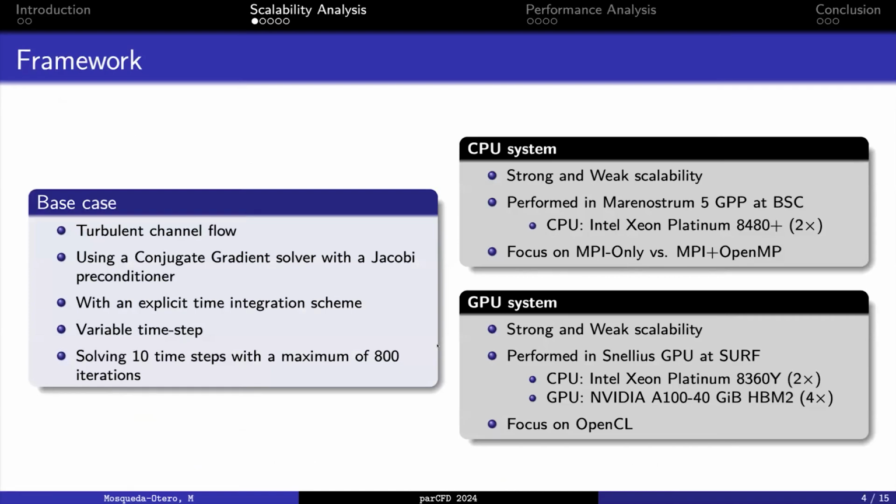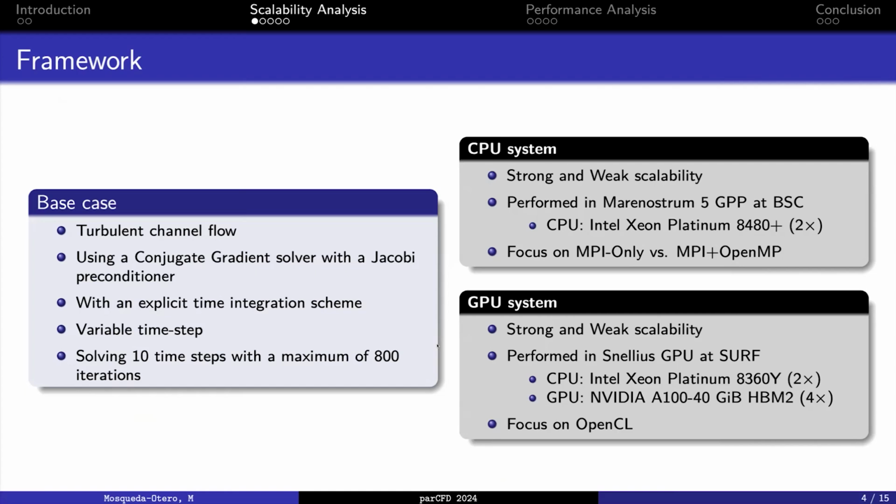To test this question, we decided on a numerical test. We are going to solve a turbulent channel flow using a conjugate gradient solver with a Jacobi preconditioner. We selected this solver due to its low memory requirements, because for different applications we can use different preconditioners. We are also going to use an explicit time integration scheme, applying a variable time step, and we only focus on solving the first time step using 800 iterations. We are going to solve this in two different systems, a CPU system and a hybrid GPU system, focused on getting the strong algorithmic scaling.